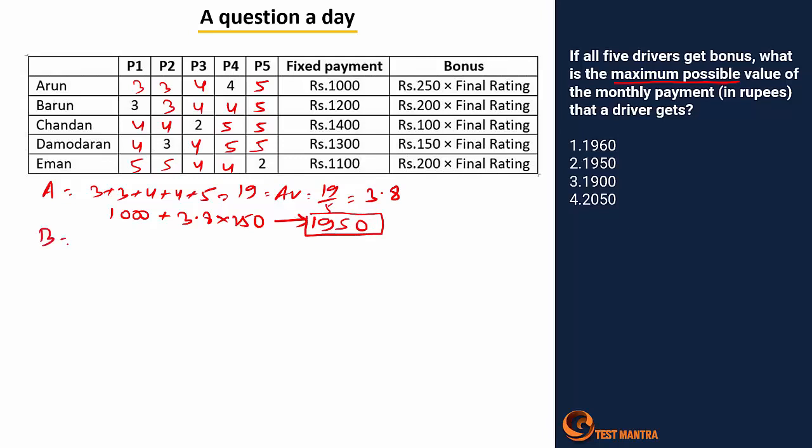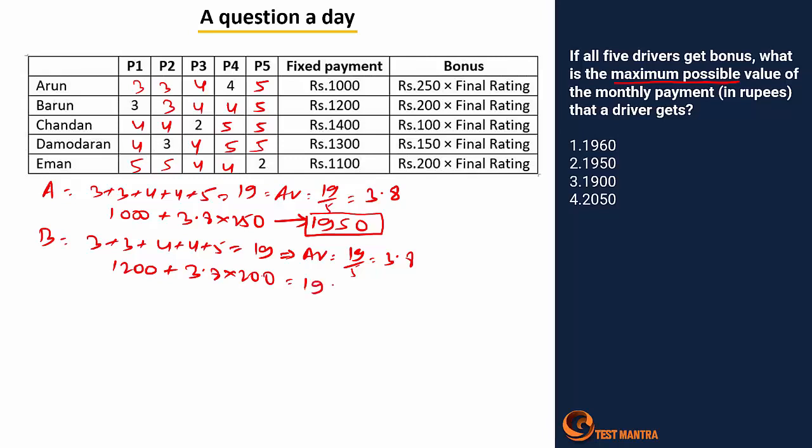For B, it's 3 plus 3 plus 4 plus 4 plus 5, same, that's nothing but 19. The average is 19 by 5, or else 3.8. The total will be 1200 plus 3.8 into 200. Now it's 1960.